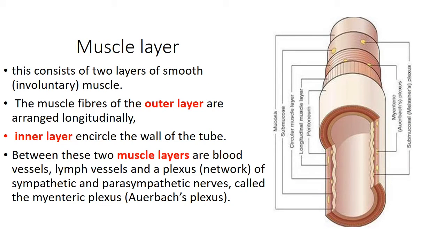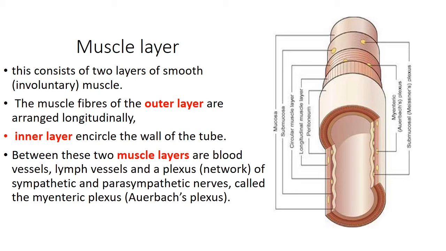Now the muscle layer. This consists of two layers of smooth muscle, that is the involuntary muscles. The muscle fibers of the outer layer are arranged longitudinally, and the inner layer encircles the wall of the tube. So there are two layers in the muscle layer. First one is the outer layer, second is the inner layer. The outer layer contains the longitudinal fibers, and the inner layer contains the circular fibers.